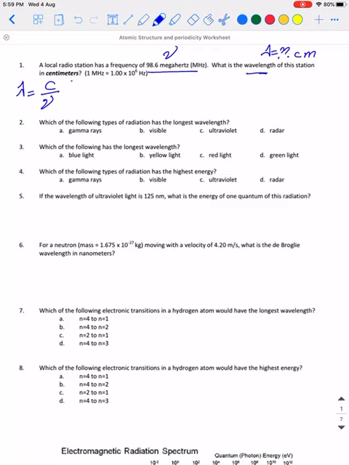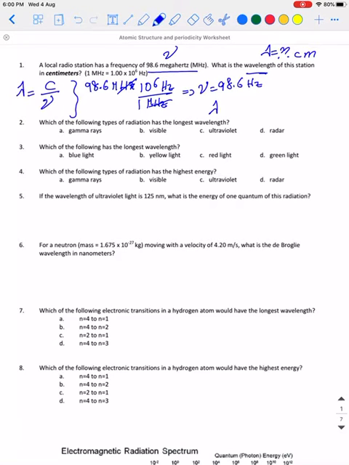Frequency should be in hertz, so I have to change the unit. 98.6 megahertz times 10 to power 6 hertz over 1 megahertz. So the frequency is 98.6 times 10 to power 6 hertz.